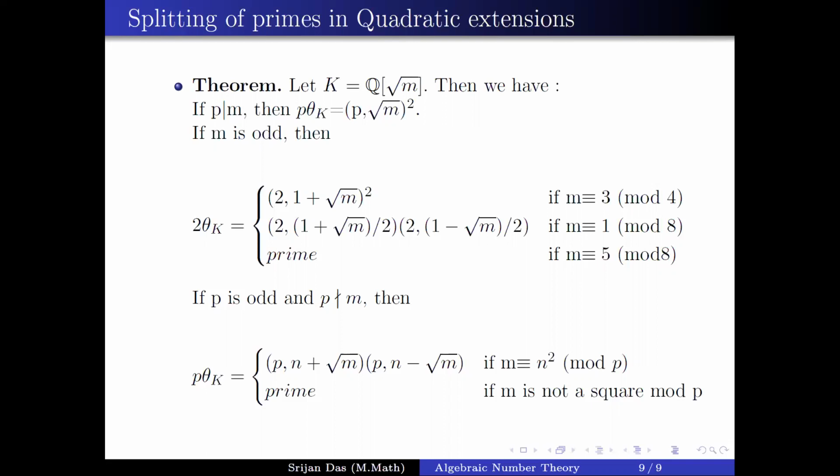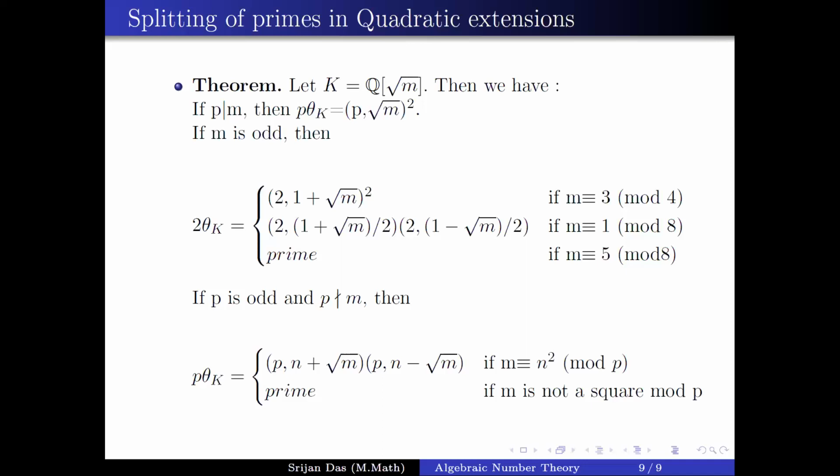So you see this for P less than the bound, knowing how P splits. Say your bound is 3 in Q(root M). Then the only prime you have to worry about is 2. Now you go for 2 and see how 2 factors. There are only 3 possibilities.